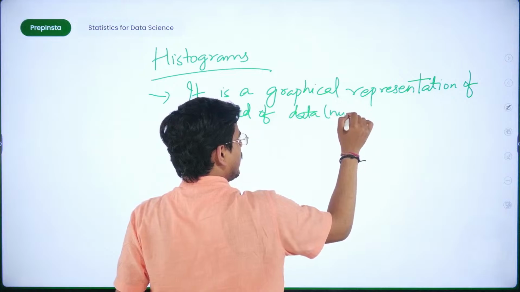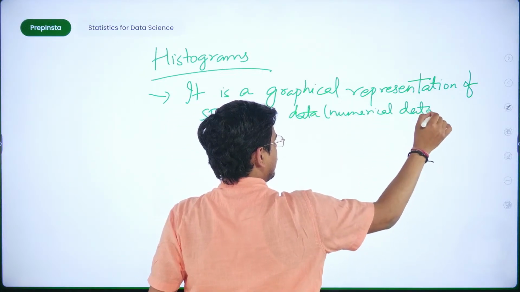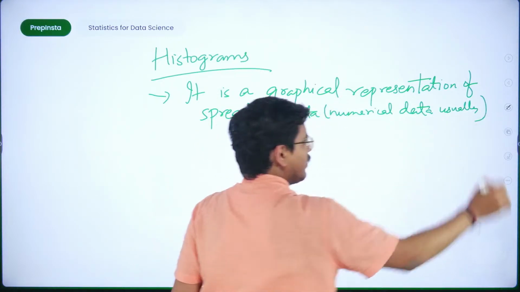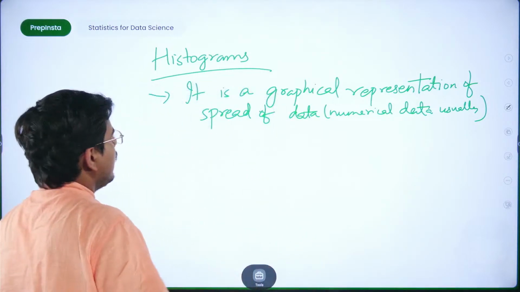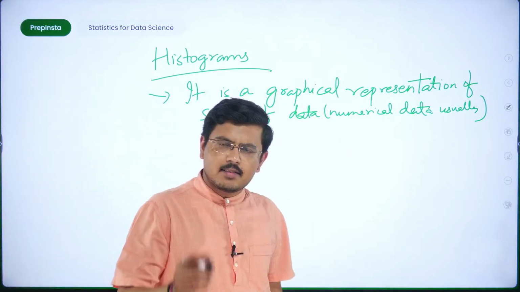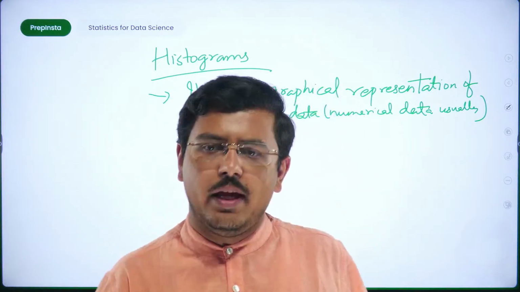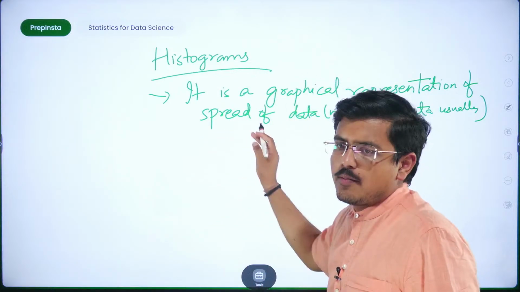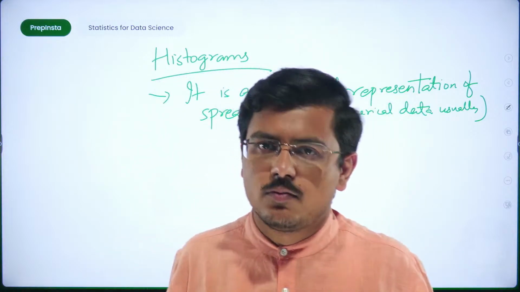Primarily here when we talk about data, it is generally numerical data, fine. Is that clear? Now, let's take a small example, and for the first time today, you will understand why exactly histograms are very useful in the field of data science. They will tell you, fine.